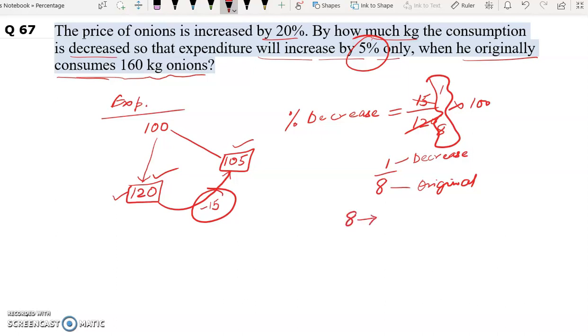Now 8 units represents 160 kg. So 1 unit will represent how much? 160 divided by 8, 20 kg. And in this question we need to find out by how much kg the consumption is decreased. So decrease is how much? 1 unit. So 1 unit is 20 kg decrease. So this is our answer.